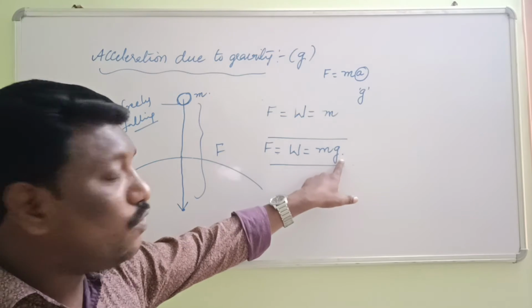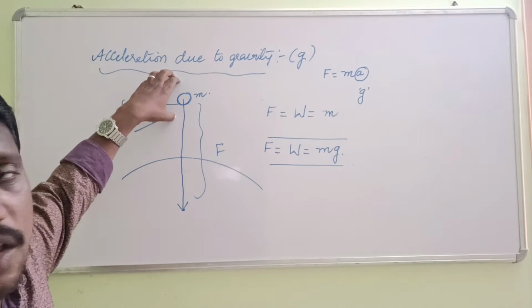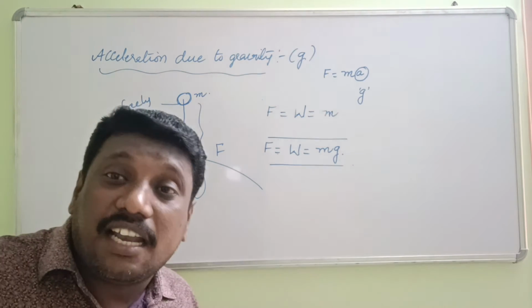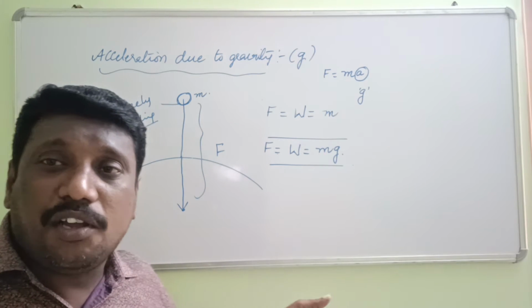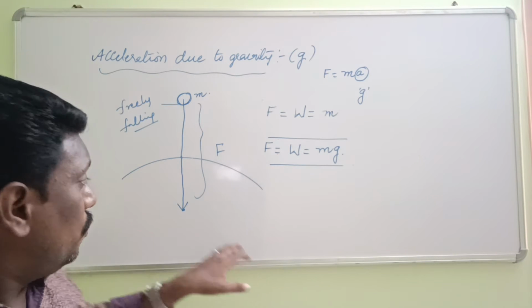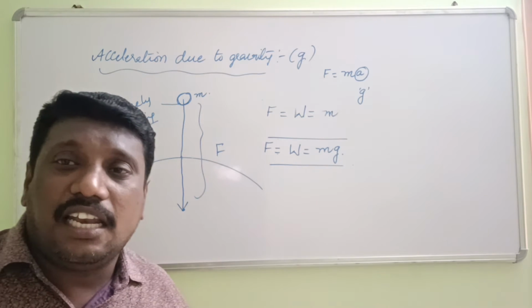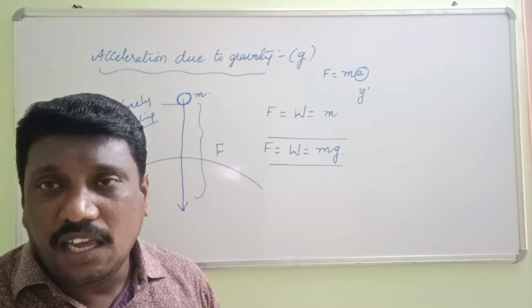So how did we get this g? Just understand. Whenever an object with mass m is falling towards the center of the earth, how does it happen? Because of gravitational force. Due to gravitational force, this object got acceleration. That's why it is known as acceleration due to gravity. Okay.